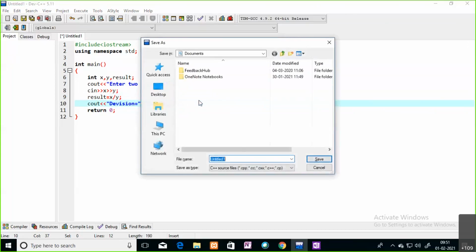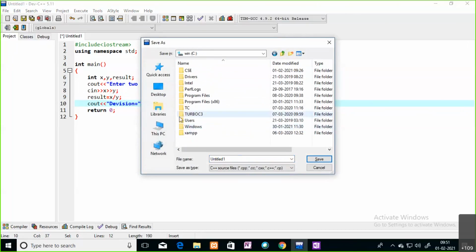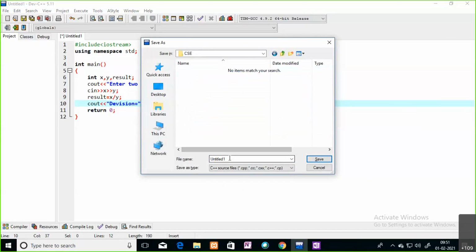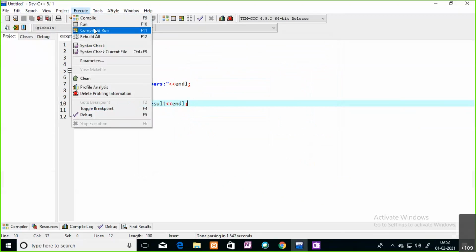After writing your code, just save your file. Before saving, move to your folder. In the C drive I have created a CSC folder. There I'm saving the program as exception sample.cpp. This is the code, a simple, elementary program. Now I'm compiling and running this code.